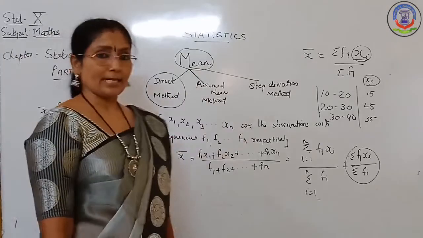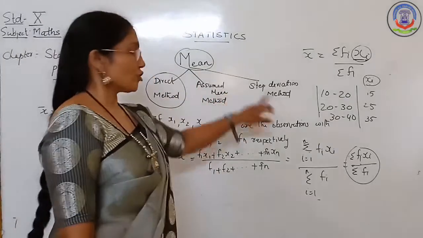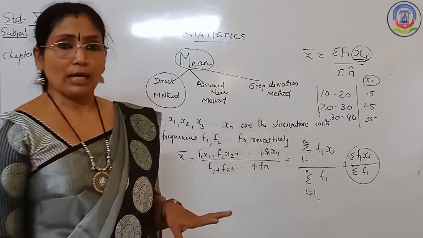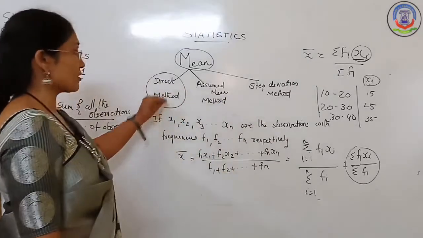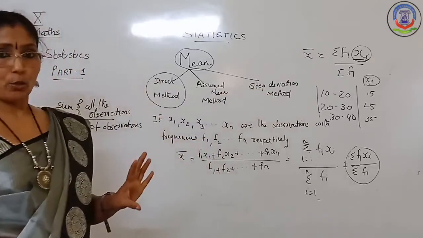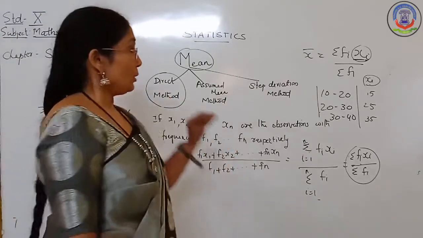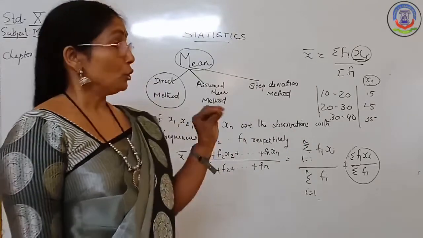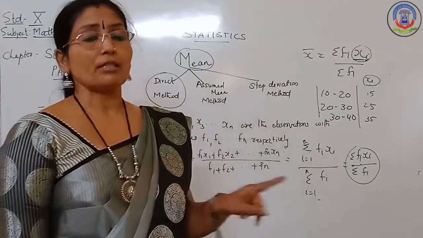Now two more methods are there: one is the assumed mean method, the other one is the step deviation method. And if you find the answer by all three methods, you are going to get the same answer only. In your question paper, if it is board exams, and it is asked to find the mean of the grouped frequency distribution table, at that time you can use any of the methods, unless and until a method is mentioned.